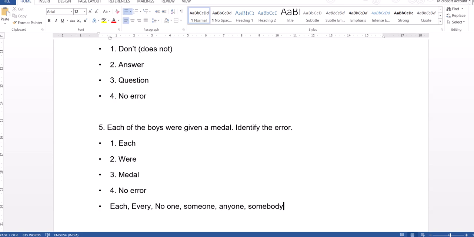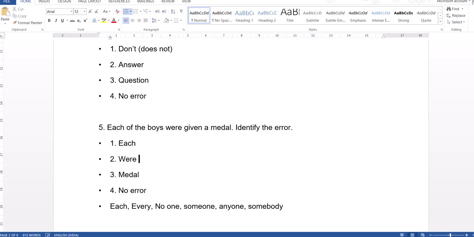So whenever you come across these pronouns in a subject, we always have to agree with a singular verb, because the subject is singular, so the verb should be singular.